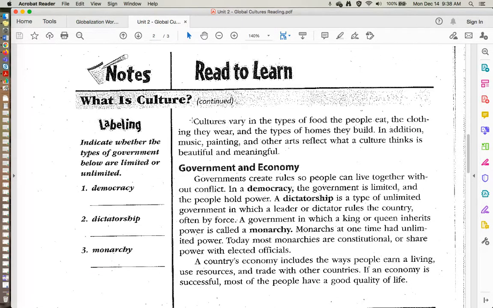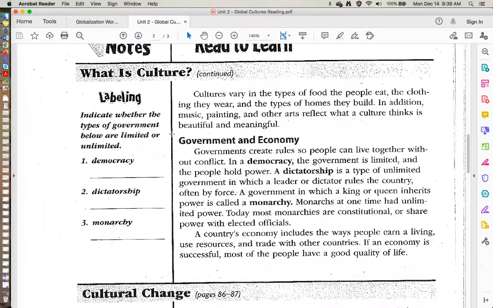Cultures may vary in types of food that people eat, the clothing they wear, the types of homes they build. In addition, music, painting, and other art reflects what a culture thinks is beautiful and meaningful. So any of those things can go into elements of culture: music, painting, art, homes, okay?